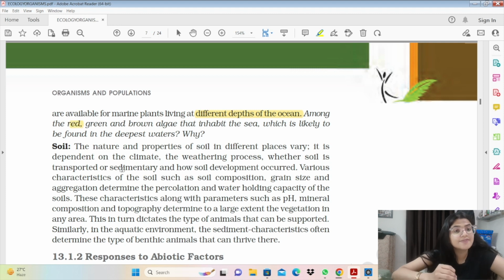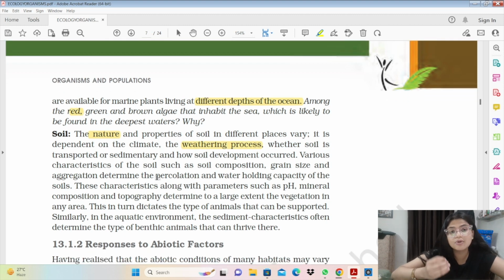Moving forward, next factor can be soil. Soil में हमारा nature, percolation, water holding capacity and grain size very important. Sandy soil का grain size बहुत ही बड़ा होता है and clay soil grain size बहुत छोटा होता है. Loamy soil is the perfect soil and the most fertile soil for cultivation. So this much is only required for your soil factor.